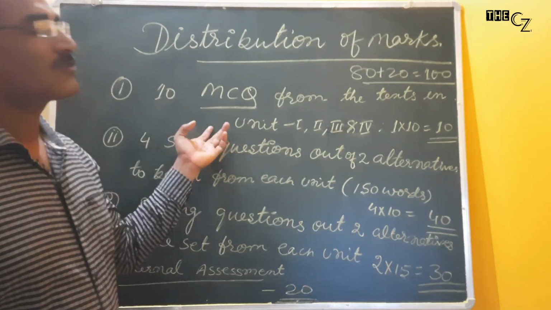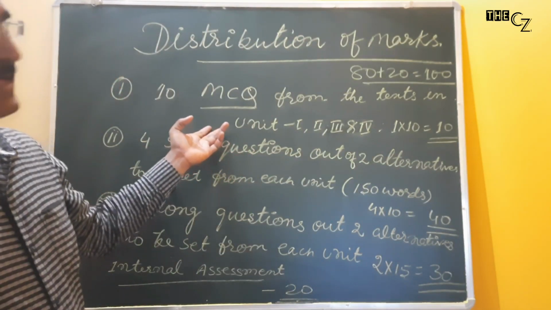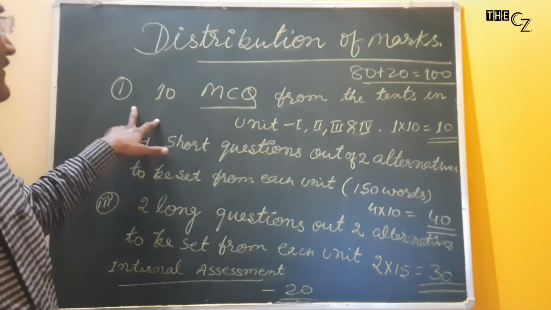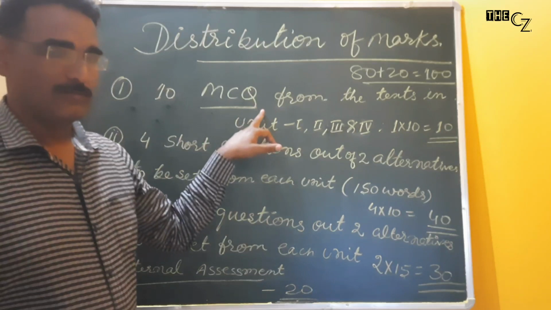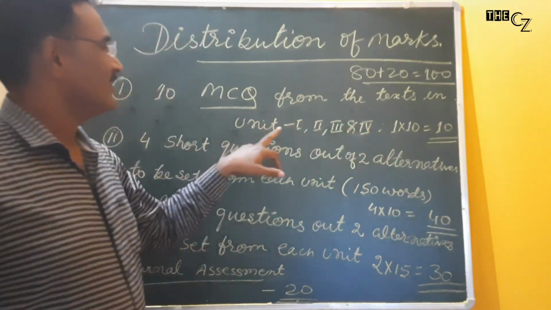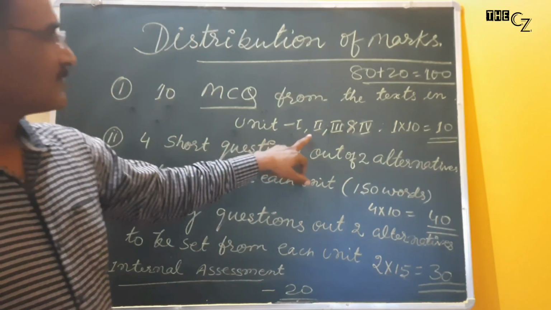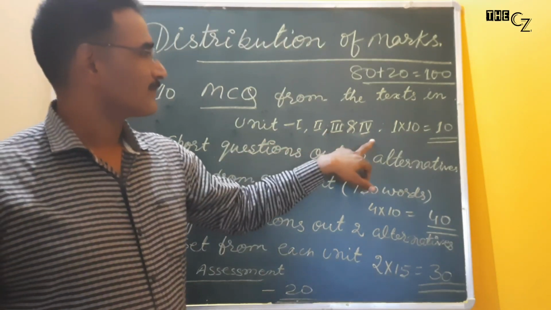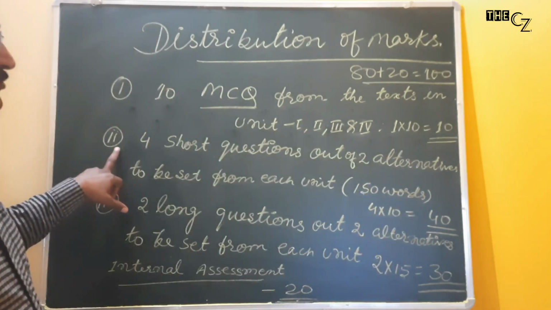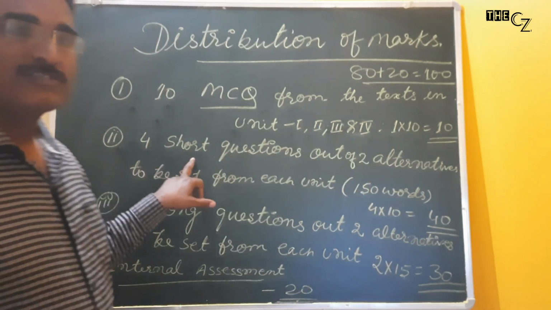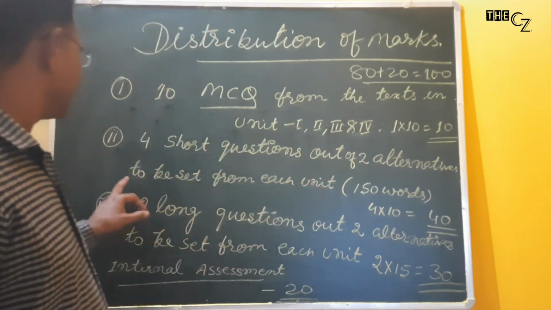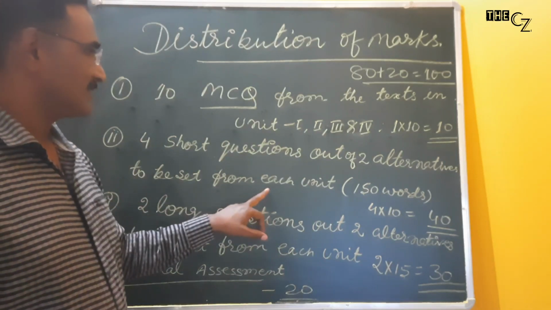This is the distribution of marks of HCC 2. Point first, there will be 10 MCQs, multiple choice questions from the texts in Units 1, 2, 3 and 4. And it will be of 10 marks. In point 2, 4 short questions out of 2 alternatives to be set from each unit.